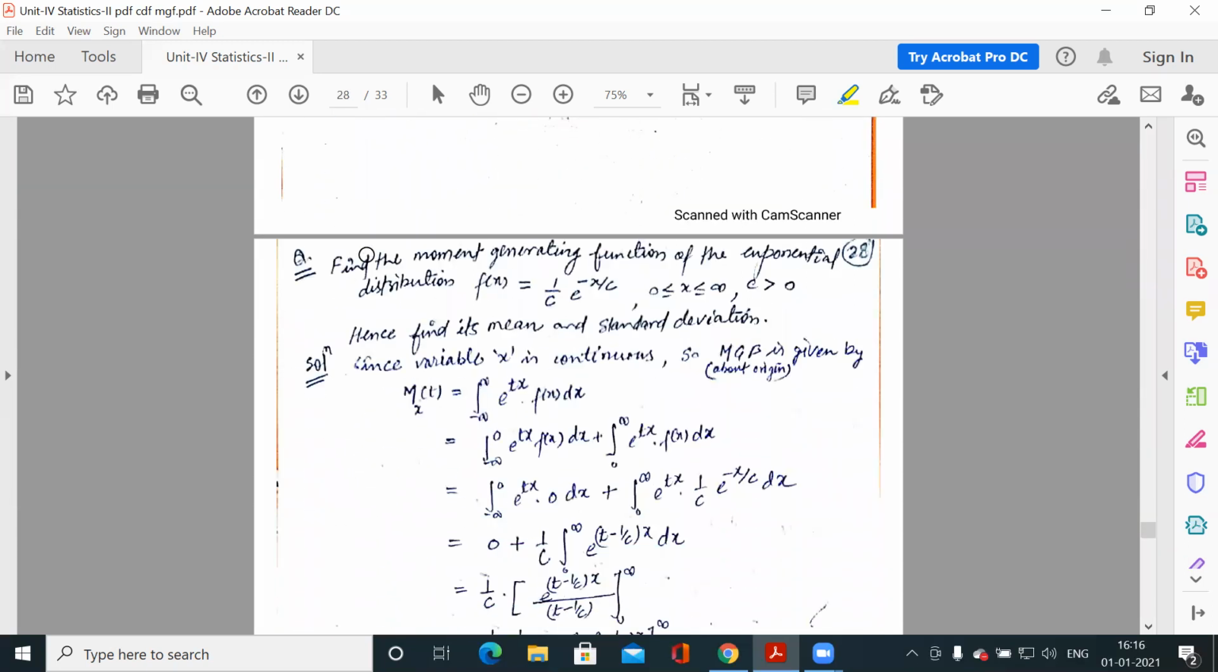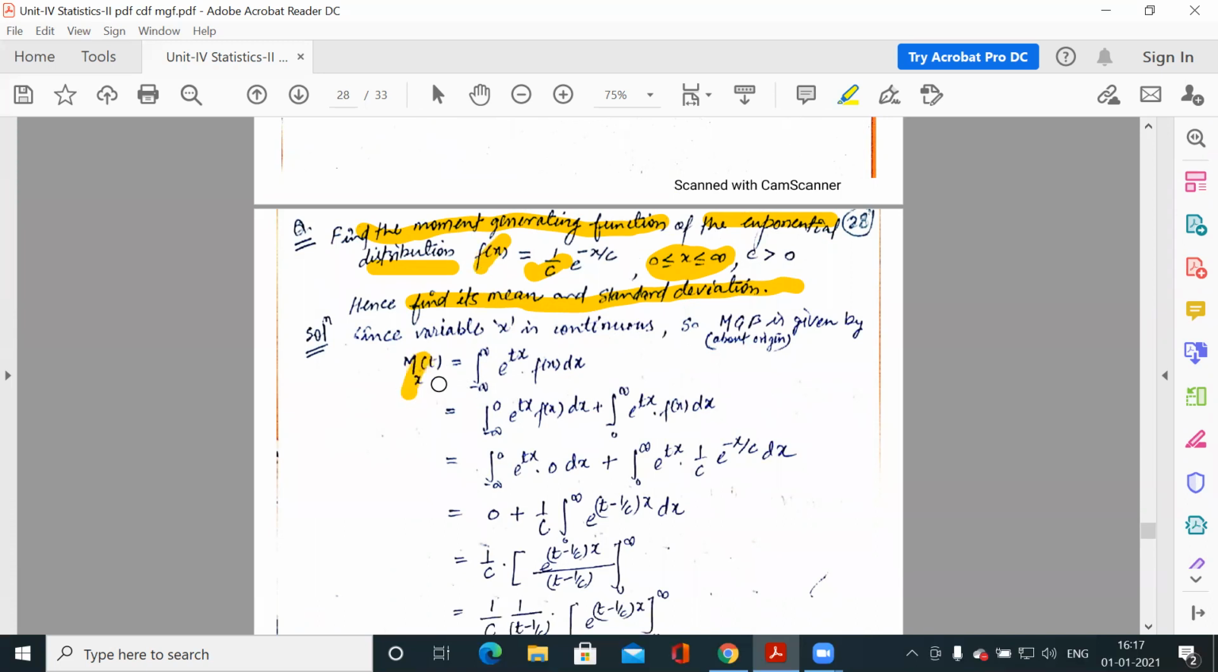Now the question: find the moment generating function of the exponential distribution given here, where c is the parameter, and find its mean and standard deviation. So like I told you, we can find the moment generating function for the given probability distribution. This is a continuous probability distribution, because the range of x is the real numbers. If it is real numbers, it means we have real intervals, so we say that this is a continuous variable. And if it is a continuous variable, then what is the moment generating function?